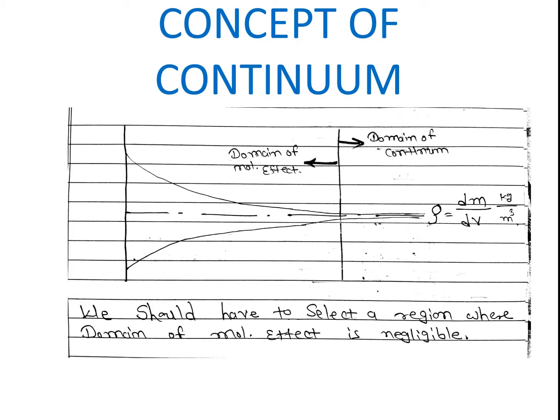In that region there are lots of molecules, while in case of the domain of molecular effect side, you will get a large area, large matter, but it has fewer molecules. And the more benefit on the domain of continuum side is that it is continuous, meaning all the molecules have a similar approach. So we should select a region where the domain of molecular effect is negligible.